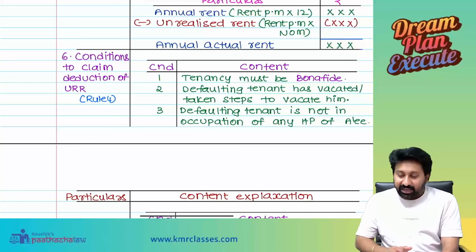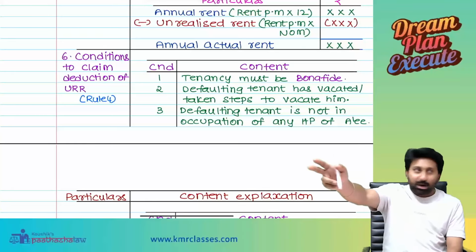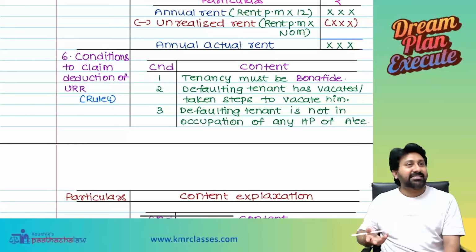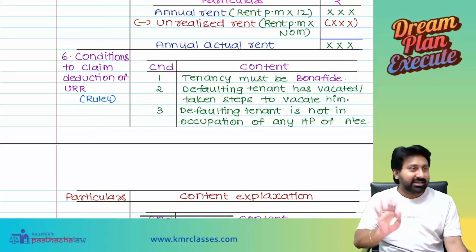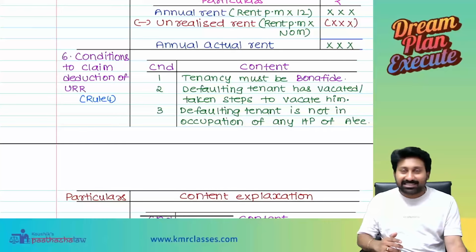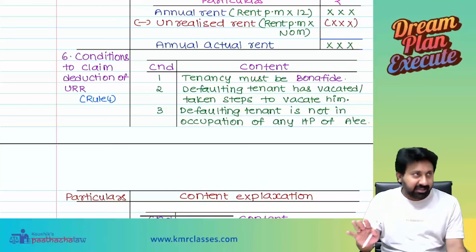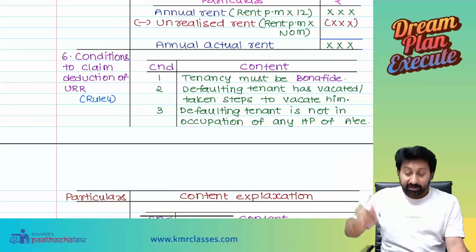Second thing, the defaulted tenant has vacated, or you have taken steps to vacate him. He is not paying you rent, still you are sitting silent like Gautam Buddha. The lawmaker says that for Gautam Buddha, deduction is not available. You should revolt against them. Just sitting silent will not give you anything. So you should have taken some steps against him to vacate.